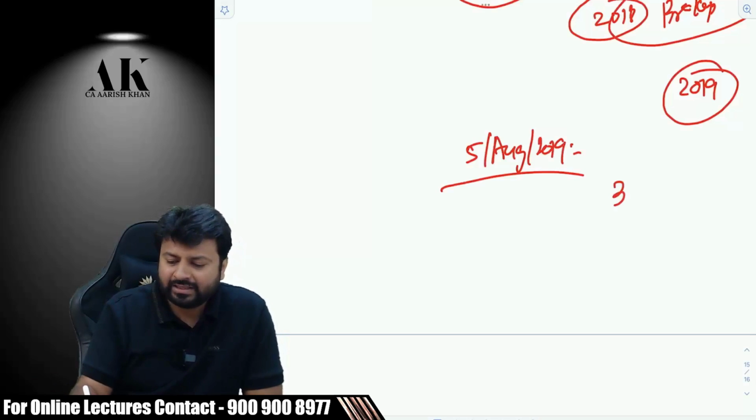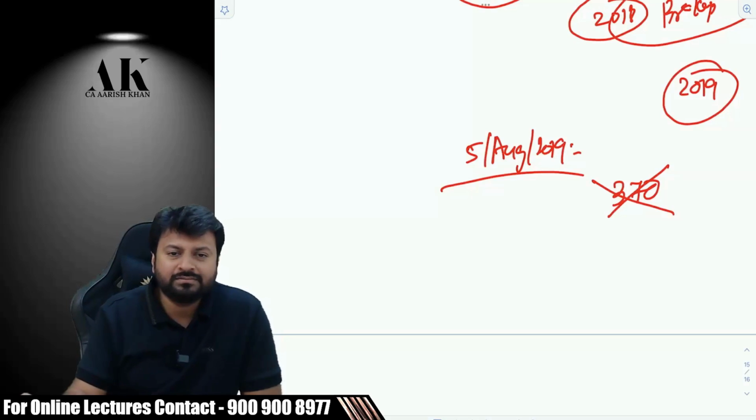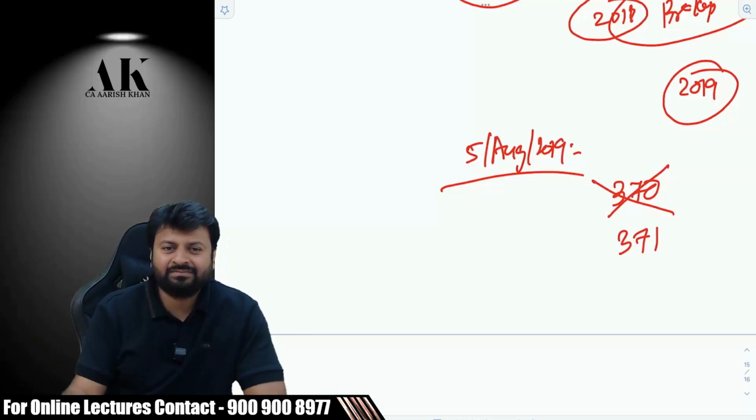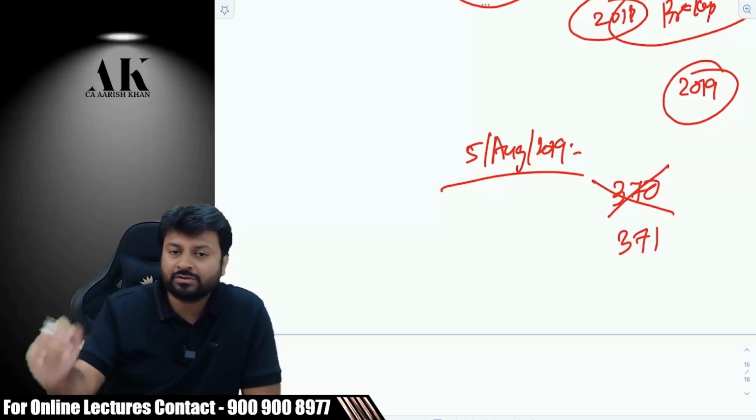Article 370 was what? Revoked. And Article 371, there was one or two more articles which were revoked. But that is not related to taxation. That was relating to buying properties in the state of J&K. Earlier, an outside person was not supposed to buy property in J&K.